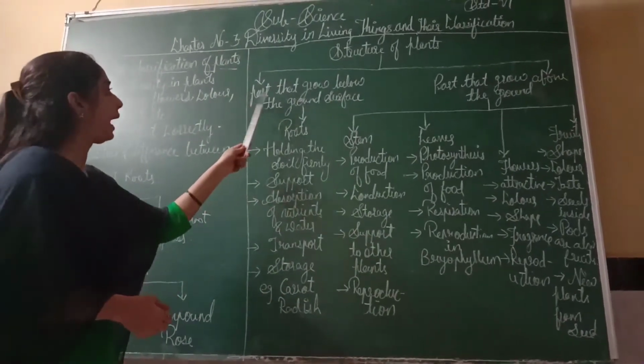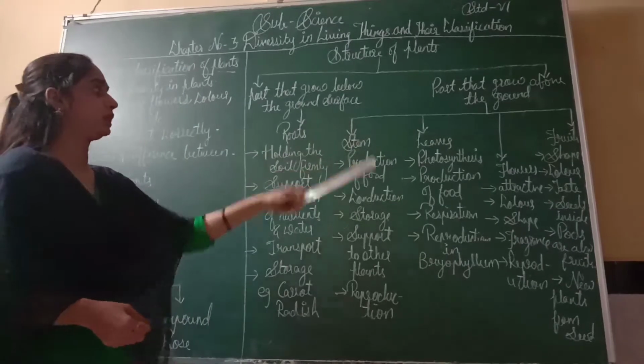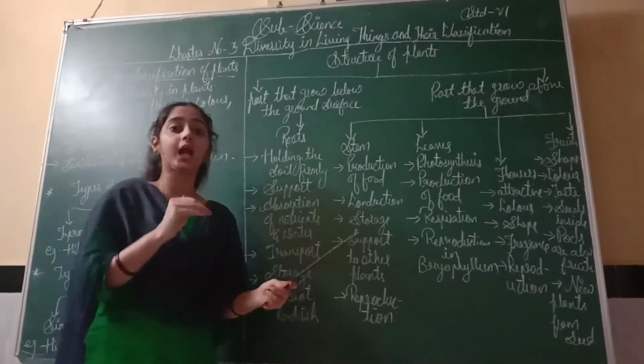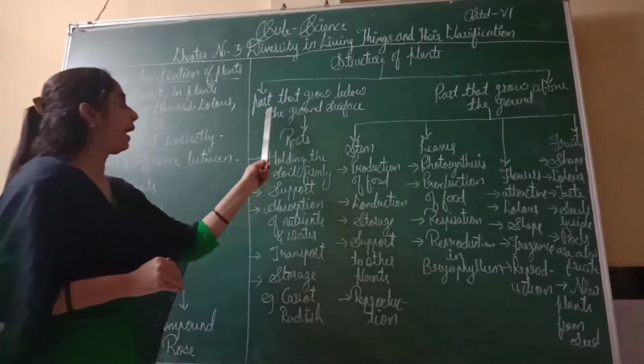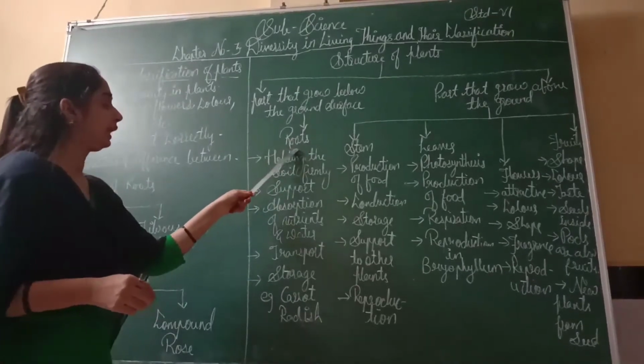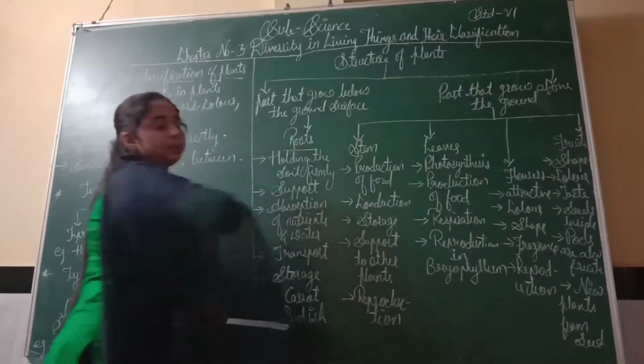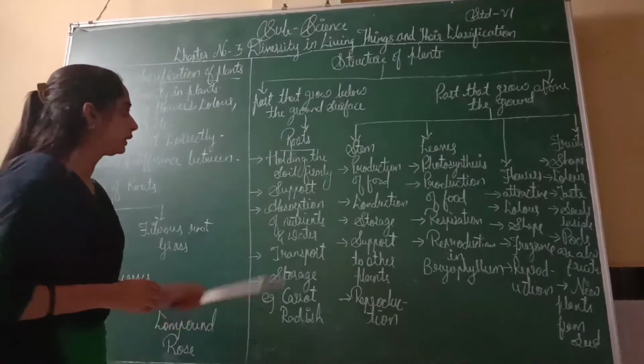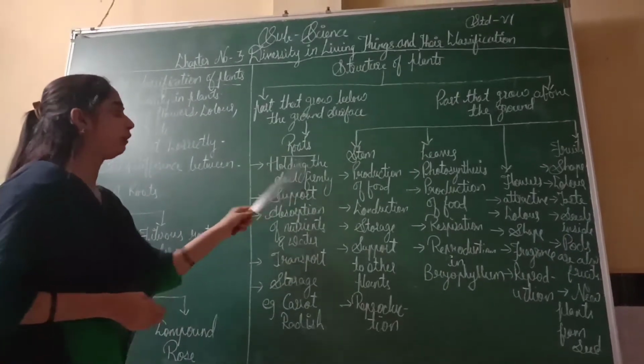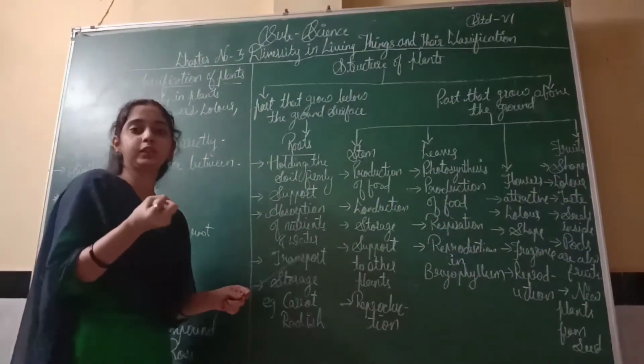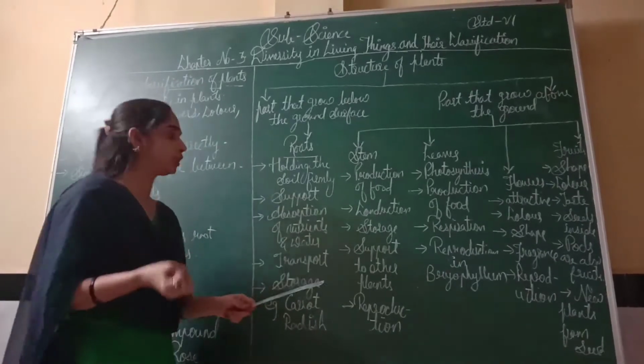First is the part of the plant that grows below the ground surface. Below the ground surface means under the ground. The part which is under the ground is the roots. Roots belong under the ground. See the points. Holding the soil firmly. Roots hold the soil very strongly.